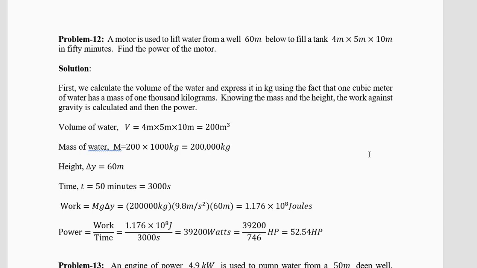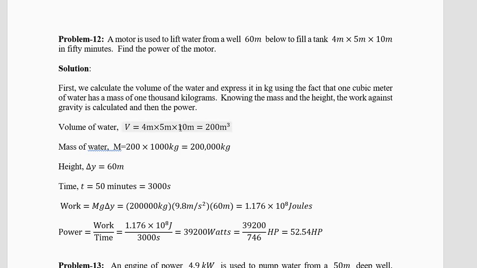Now we need density. A motor is used to lift water from a well 60 meter below to fill a tank. Now for tank you need three sizes because most tanks are cuboidal. Length, breadth, height. 4 meter into 5 meter into 10 meters. Do not worry which is length, which is breadth, which is height. It is a rectangular box which is called cuboid. 4 into 5 into 10 will give you some number and the time is 50 minutes. So this is the volume. So the volume is 4 into 5 into 10, 200 cubic meters. The order is not important in this thing. If you are constructing it, then order is important.